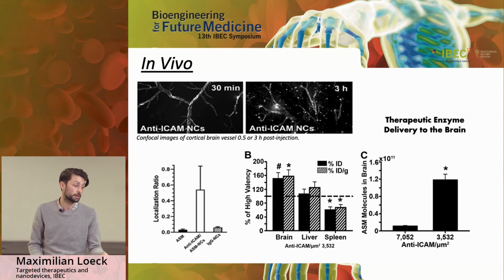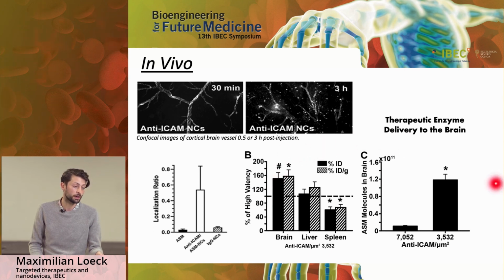When then looking at an organ such as the brain, which is the organ of interest for us, where the accumulation is happening by active transport, and you keep in mind what I was just telling you, you can see that the intermediate valency particles show a little more than 150% of the delivery efficiency as compared to the high valency particles.